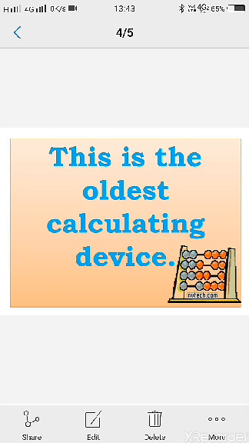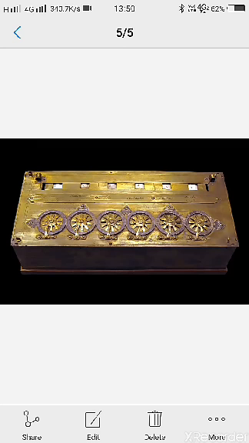This is the oldest and first calculating device, the abacus. It was invented about 500 years ago in China. Calculations on the abacus are done by sliding these beads across the rods. Pascaline, the second calculating device, was designed in 1642 by Blaise Pascal, a French mathematician.